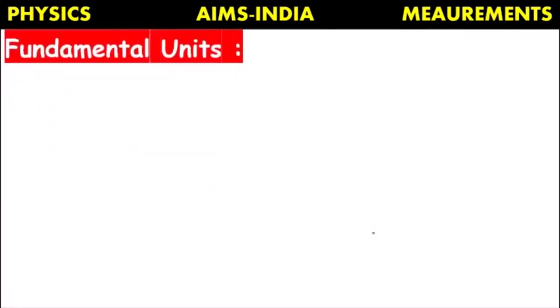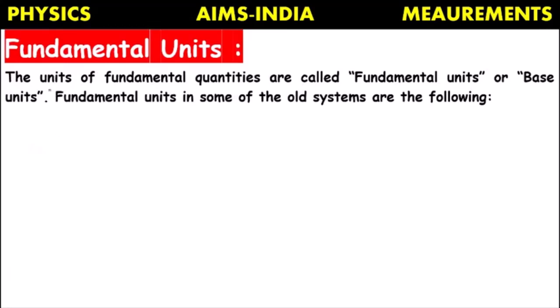Next, fundamental units. The units of fundamental quantities are called fundamental units or base units. If I want to measure the distance between two places, I can measure with the help of length. Length is a quantity, but for measuring length, I need a known unit. I need an already proved or already known unit, so that with that unit I can compare the distance between the two places. So the fundamental units,